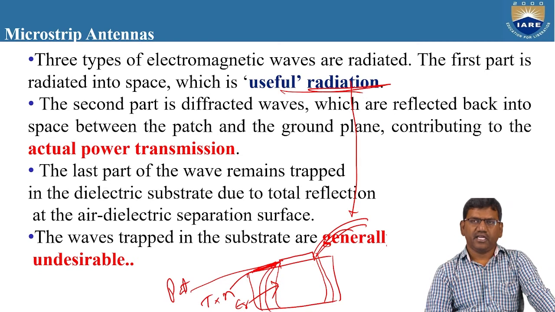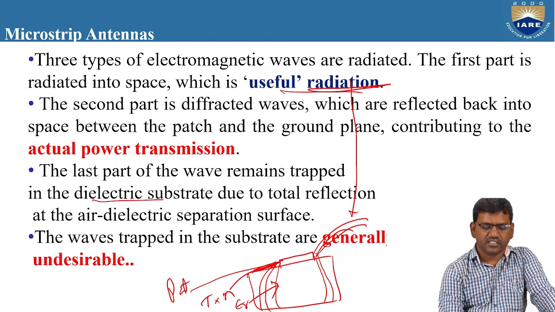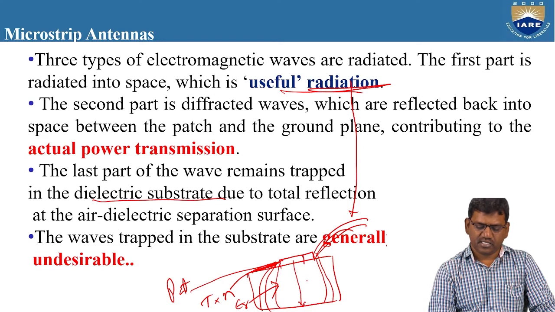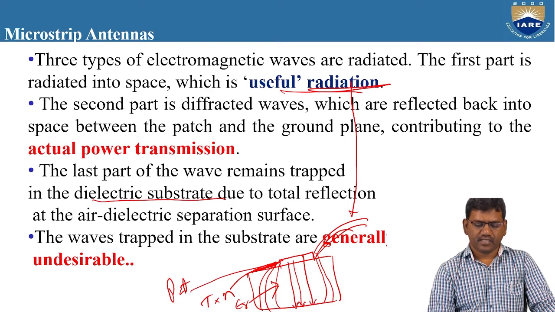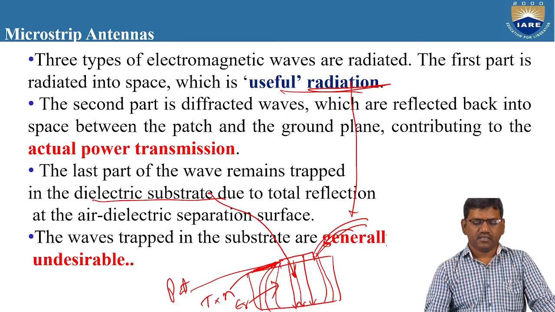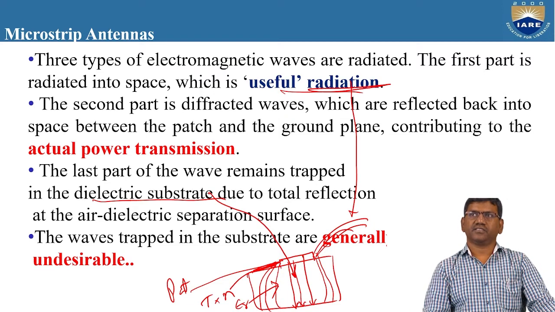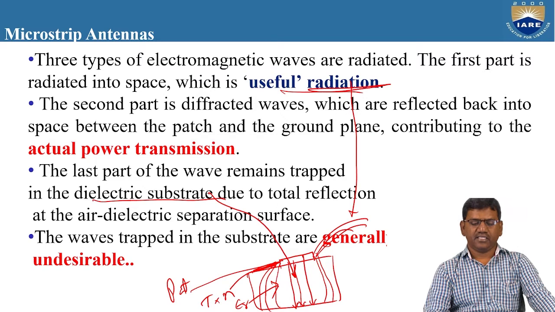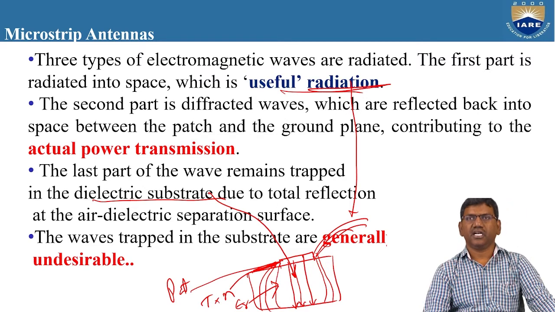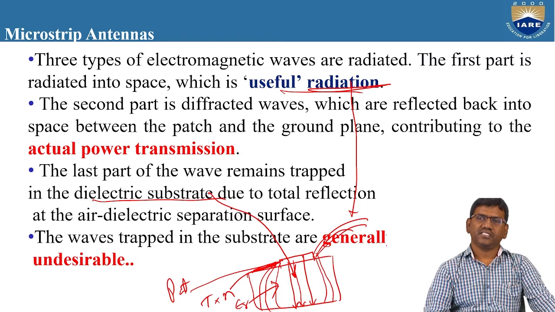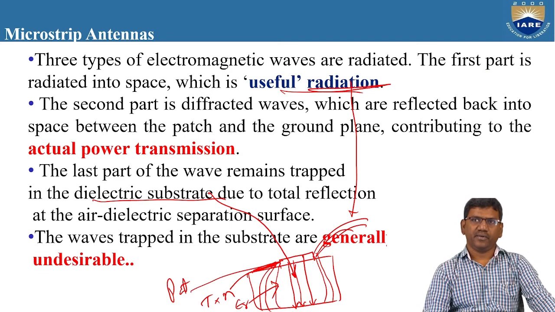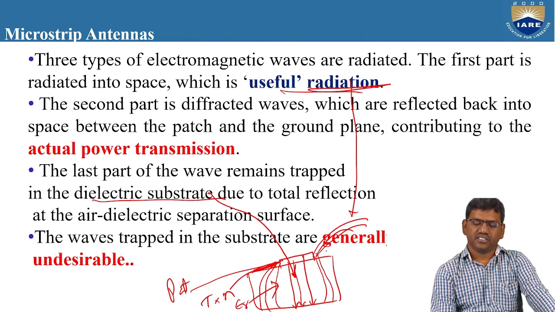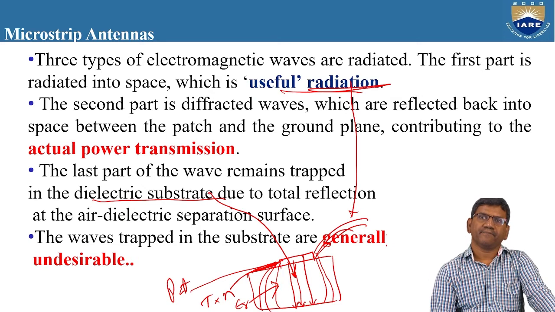And the last part of the wave remains trapped in the dielectric substrate. So in the dielectric substrate itself, these are blocked by the patch. Right? So they are trapped in the dielectric substrate due to total reflection at the air dielectric separation surface. These are generally undesirable. Why? Because the patch is completely blocking the radiations from the patch. But at the edges of the patch, the radiation is happening into the free space. So these radiations, we call the useful radiation.